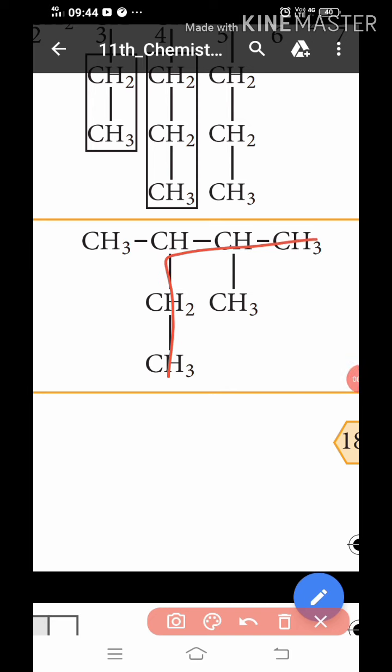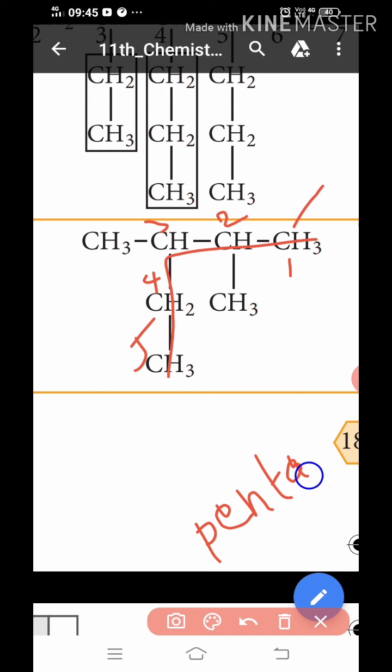This one is the correct one. So 1, 2, 3, 4, 5: five carbons are present, so pentane. The branch is a 2-methyl group.